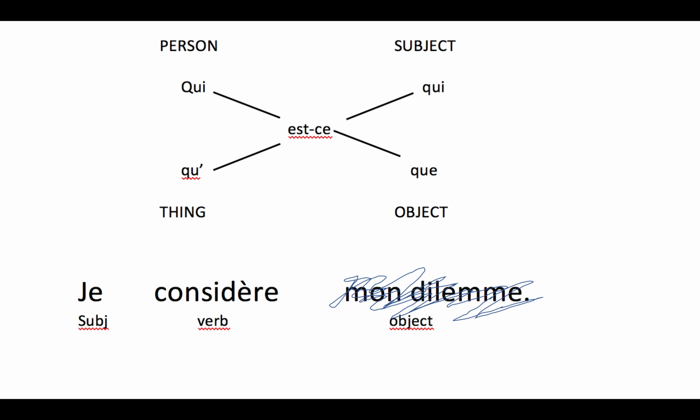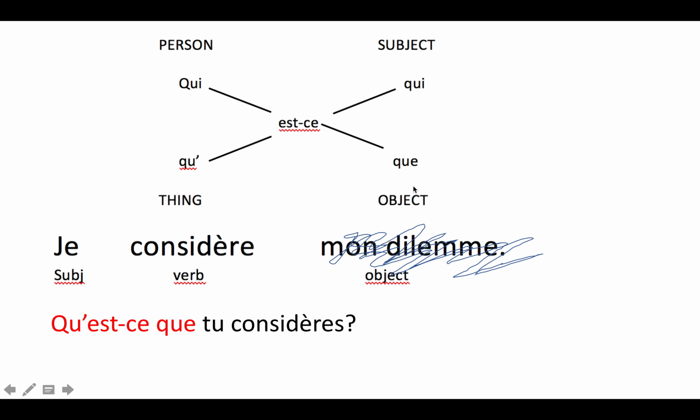What are you considering? I want to ask a question. What are you considering? And I think they're talking about a thing, not a person, so I'm going to start with this, que. And this "mon dilemme" is the object, so I'm going to use que here. Que and que. I come up with qu'est-ce que tu considères?